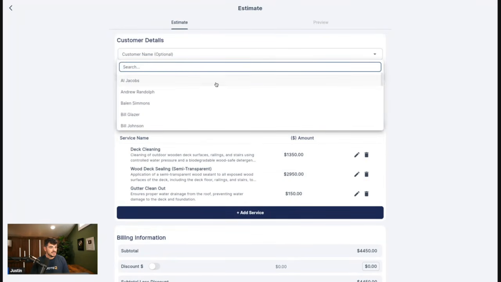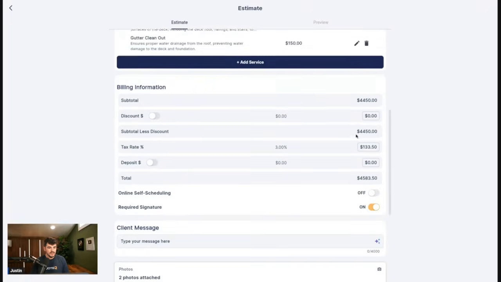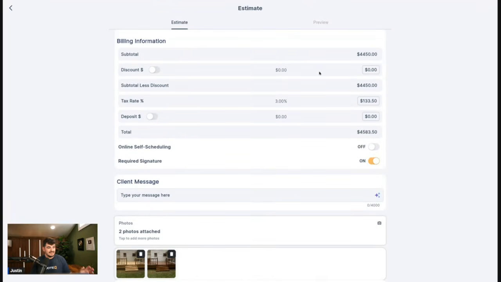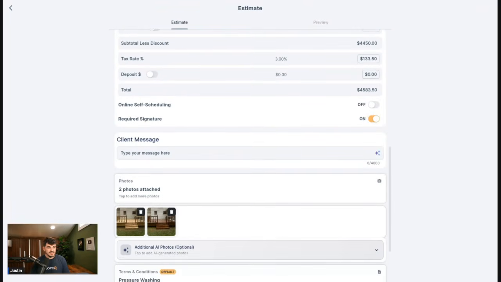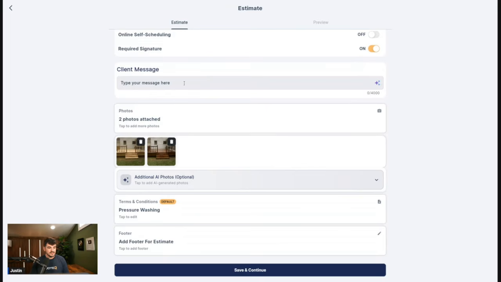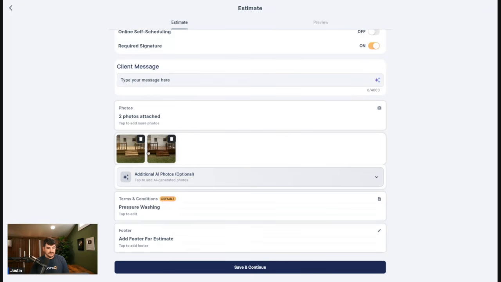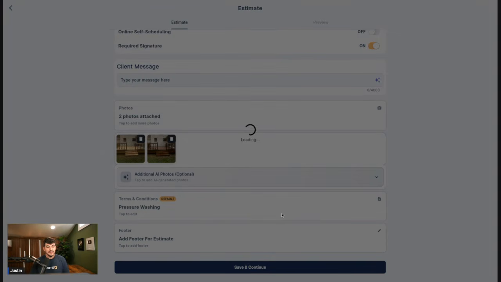And then we can actually pick a customer here. We'll go ahead and pick Al Jacobs for this one. And as you guys can see, we can add in discounts, tax rates, whatever the case may be. This is now a complete estimate. We can even do a client message if we wanted to. And as you guys can see, we have 2 photos selected, which is our before and afters, which are going to show up on the estimate itself, which we'll go ahead and take a look at now. So let's go ahead and save and continue.